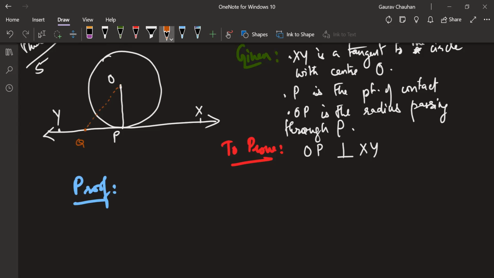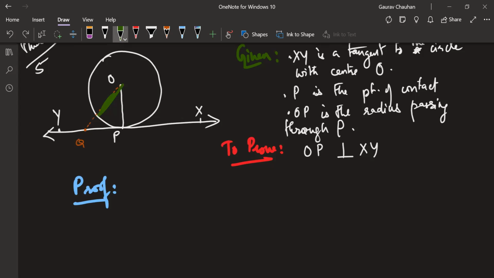Take any point Q on this tangent XY, other than P, and join OQ. Now think about it. If Q lies outside the circle, OQ is longer than OP, right? That's okay, because the radius will get over here, and we already know OP is the radius.